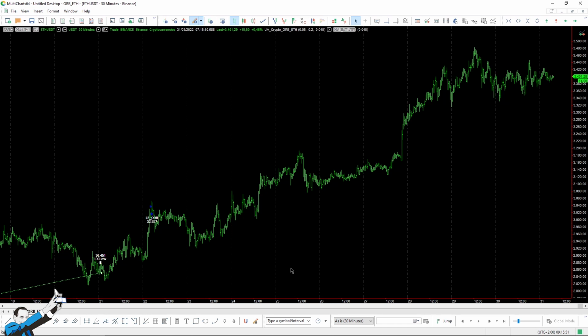Alrighty, so let's start with some practical theory, let's call it that, on this type of trading system. The rules are very simple. As you can see here, I've loaded a 30-minute chart of Ethereum with data from Binance, which is an exchange that requires an account to connect the API with MultiCharts. I've already uploaded a strategy with some inputs that have already been optimized, and also an indicator,